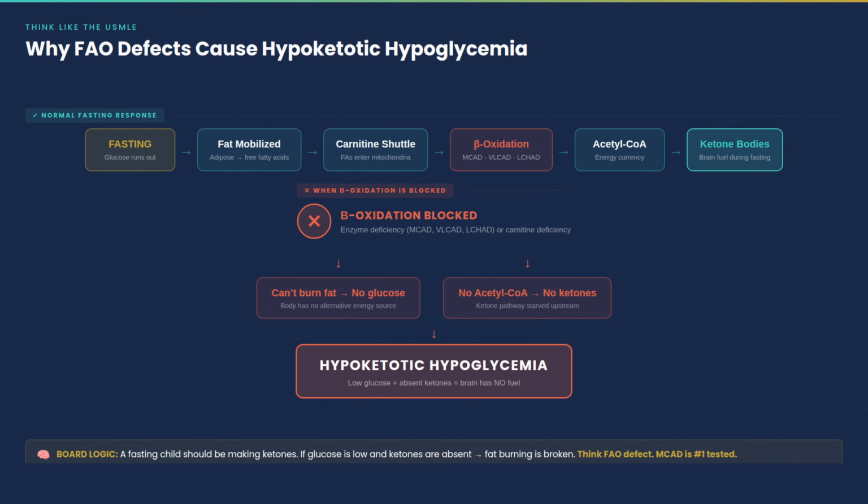So take a pause here and think about why the kid can't make ketones. Walk through this physiology. Ketones are made from acetyl-CoA, which comes from fat breakdown. Can't break down fat, can't make acetyl-CoA, can't make ketones. The pathway is blocked upstream.